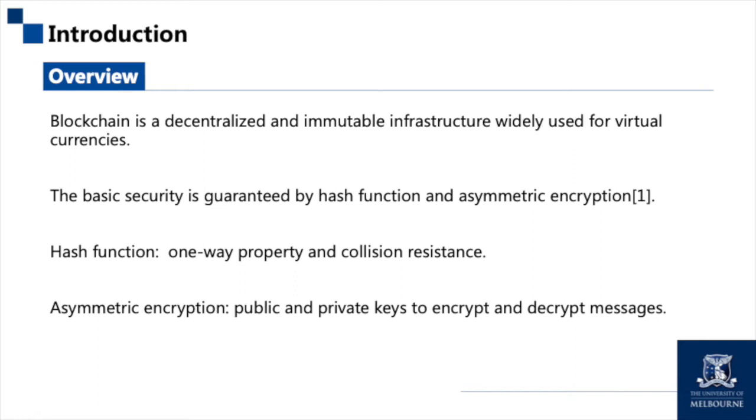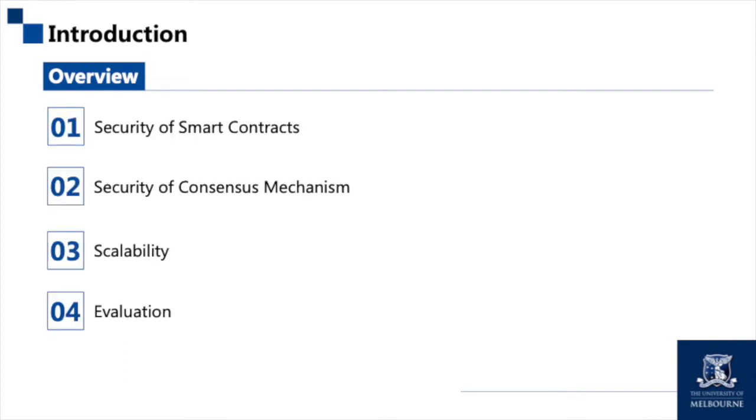The basic security of blockchain is guaranteed by hash functions and asymmetric encryption. Due to the one-way property and collision resistance, hash functions are widely used to construct blocks and confirm the integrity of transactions. Asymmetric encryption uses public and private keys to encrypt and decrypt messages, and uses digital signatures to ensure the basic security. We will introduce blockchain in the following four aspects.